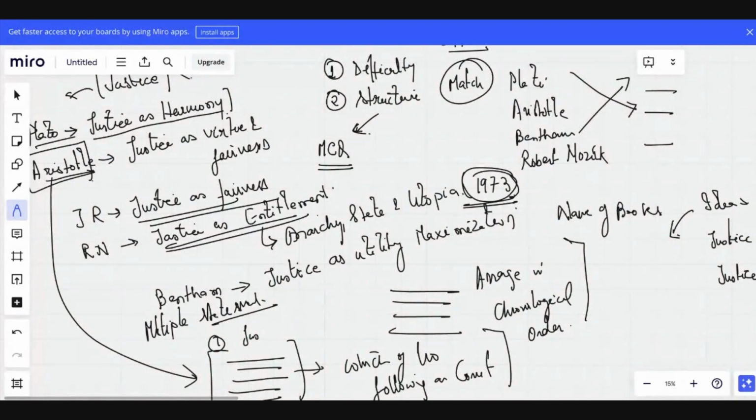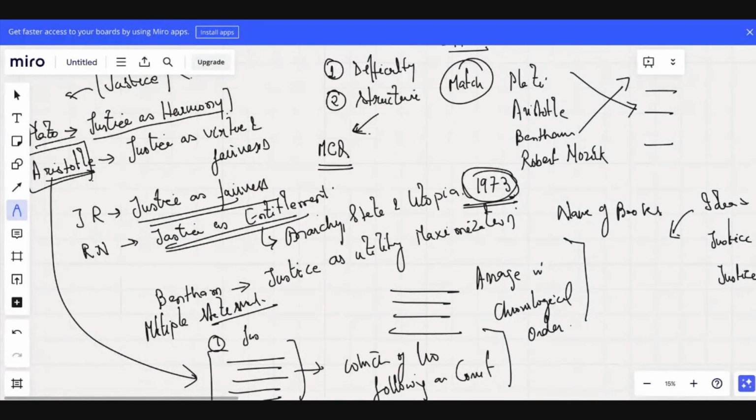When we look at the entrance examination, there are students who have not studied political science throughout their graduation. They have done law, economics or history, and then cracked the political science entrance exam. Why is that? Why can even a non-political science student crack the examination, while sometimes students who have studied political science cannot? The difference is in the approach. Our idea right now is to crack the examination. Is this clear? Yes, sir.